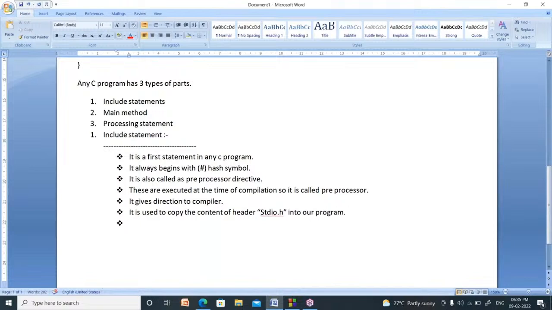Then we can use the tools of stdio.h. Tools means the printf function, scanf function. A lot of functions are there in stdio.h. Those can be used in our program, and we can build our applications easily.